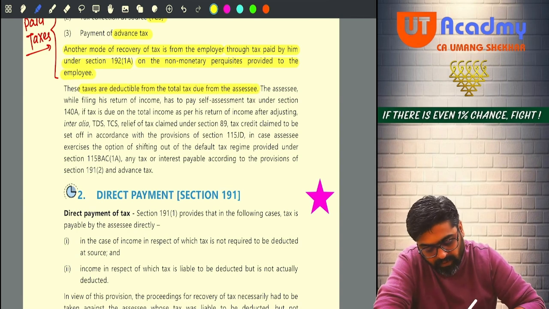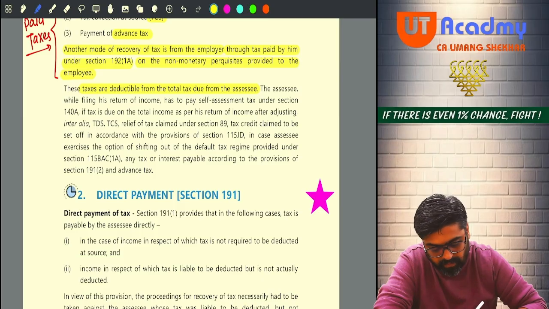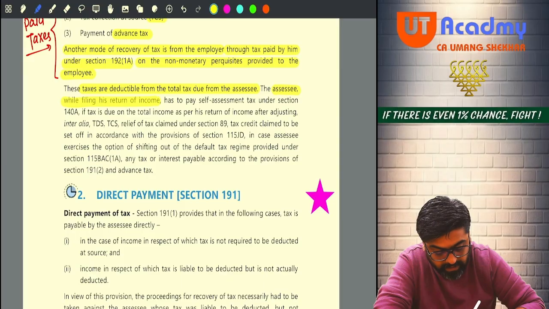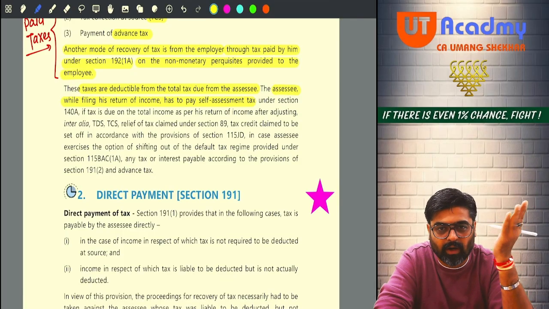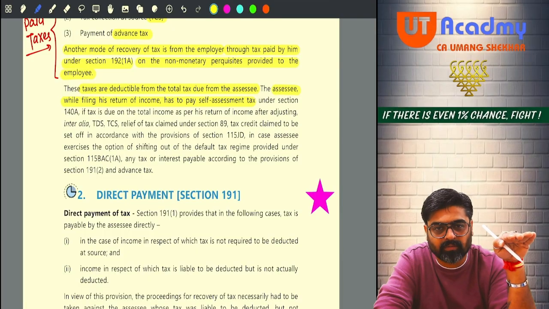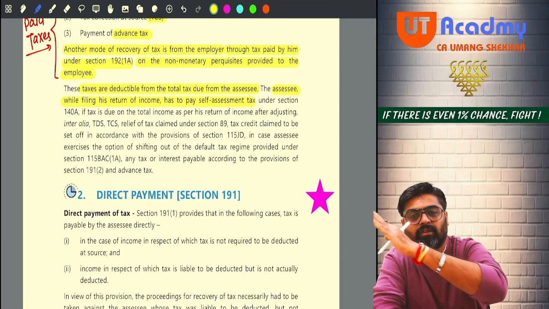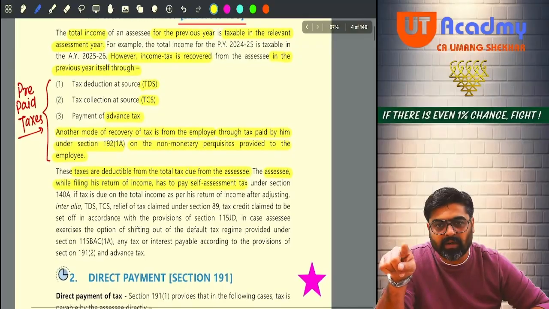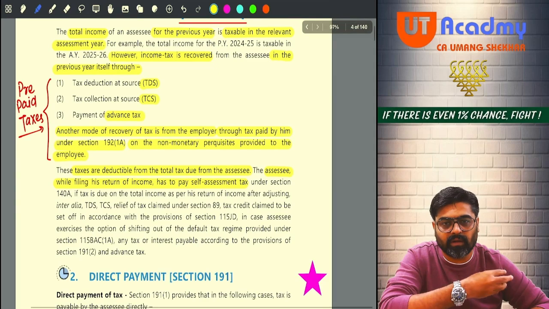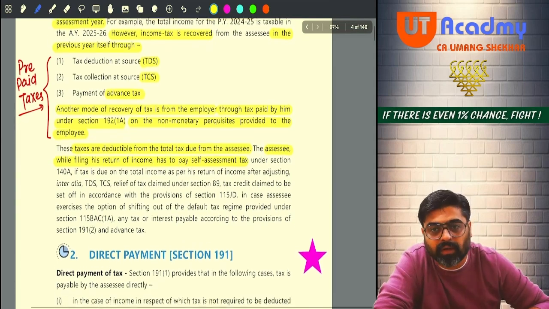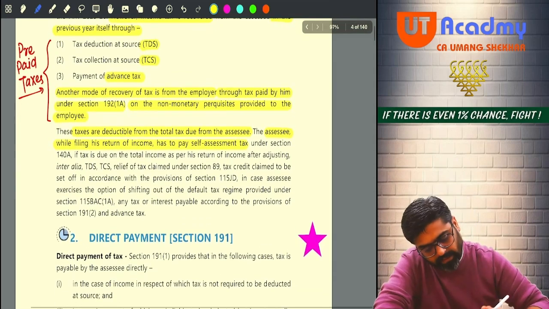The assessee, while filing his return of income, has to pay self-assessment tax under section 140A, and we have just seen how much self-assessment tax you are supposed to pay. So total tax you will calculate in the assessment year. Out of total tax, some taxes are recovered during the previous year in this way, and you reduce those; the balance tax you pay while filing your return as your self-assessment tax under 140A. Yes or no? Next one.